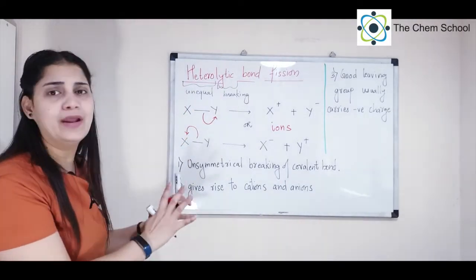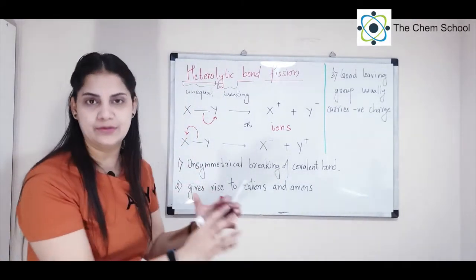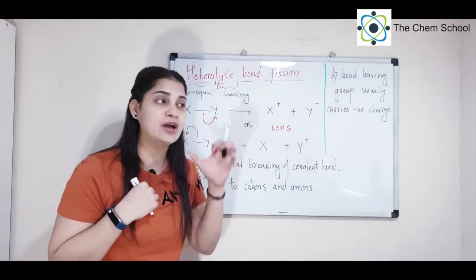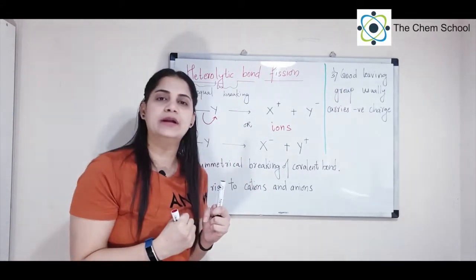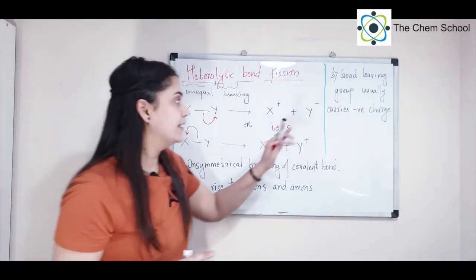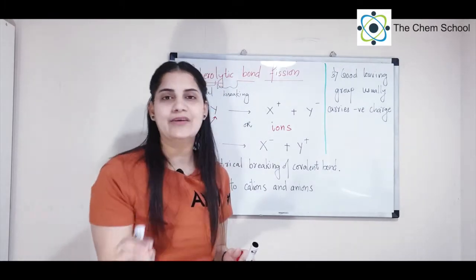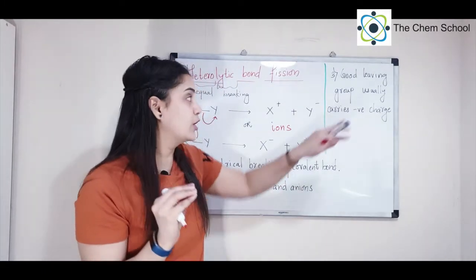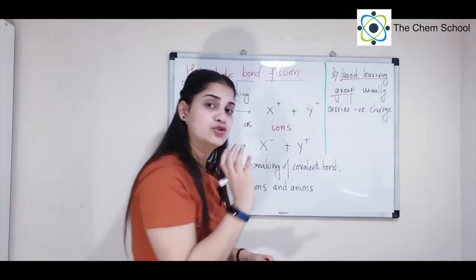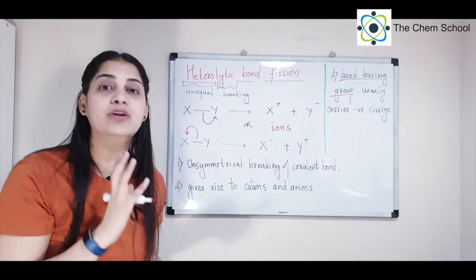And the bond pair of electrons will shift to either of the atoms, not towards both of them. One will lose the electron, having a positive charge; one will gain the complete electron, having a negative charge. Next thing, who will take away the negative charge? Usually the group which is going to be a good leaving group. The group that is a good leaving group will hold the negative charge.